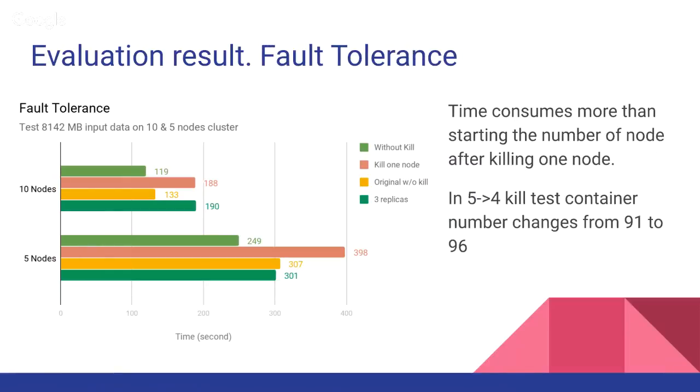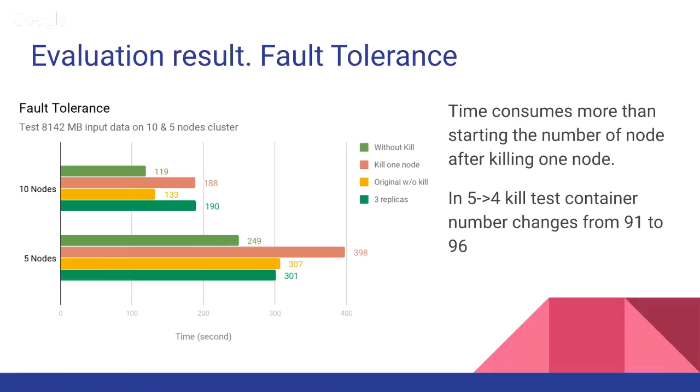The third one we test is fault tolerance. The graph shows that the first one is without kill, which means the original time the system takes to complete the job without killing any nodes. The red one is killing one node after the job has started for 30 seconds. The orange one is the job run using the number of nodes that remain after a kill. So for 10 nodes, the orange one means starting the job with 9 nodes without killing any nodes.